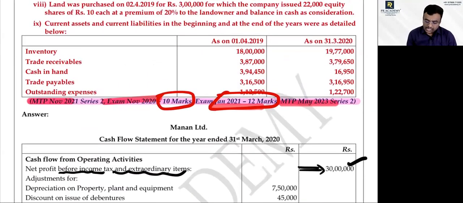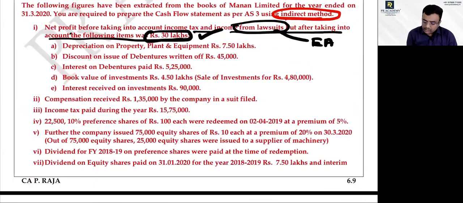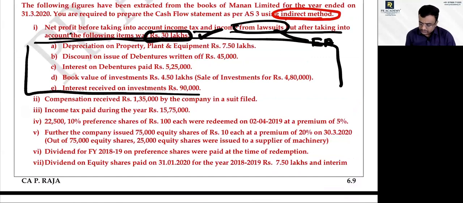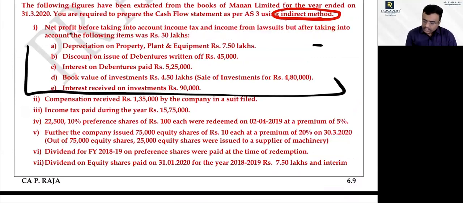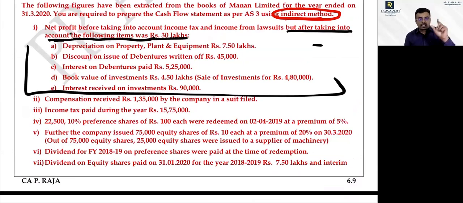Now, sir, after making these adjustments, they have clearly said this is 30 lakhs. Yes or no? But after taking into account the following items, it was 30 lakhs, the net profit before tax and extraordinary item.